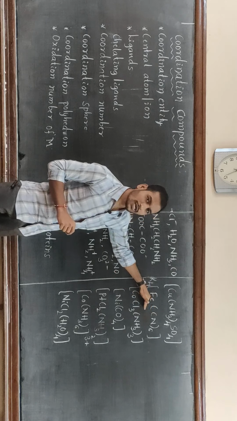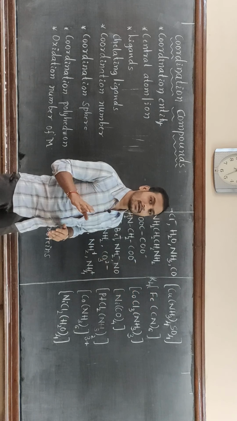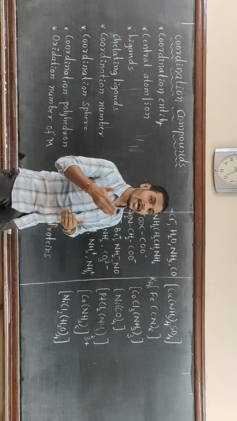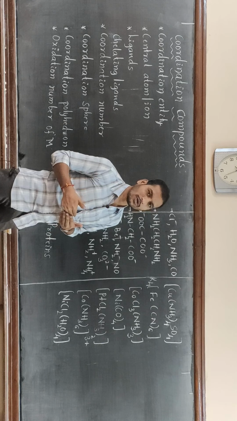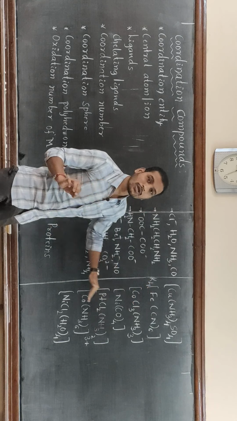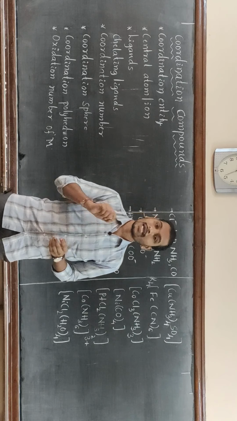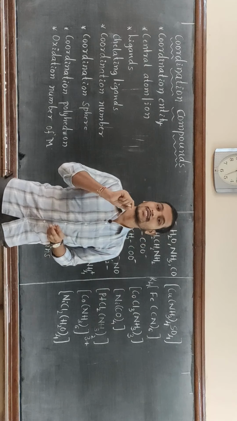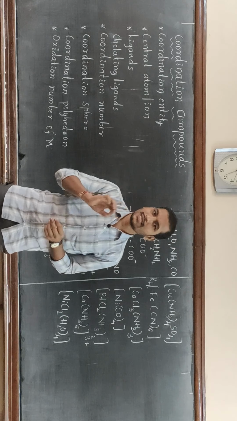In a coordination compound, the central metal atom or ion is going to accept a pair of electrons, and hence the central metal atom or ion of a coordination compound can act as a Lewis acid. Okay, this is all about that.